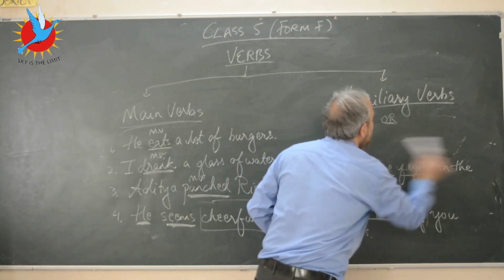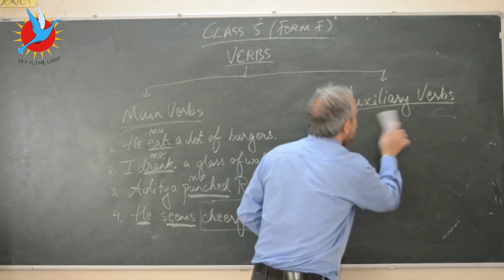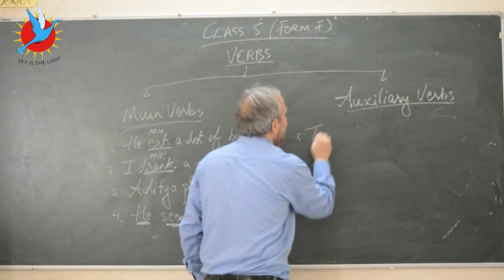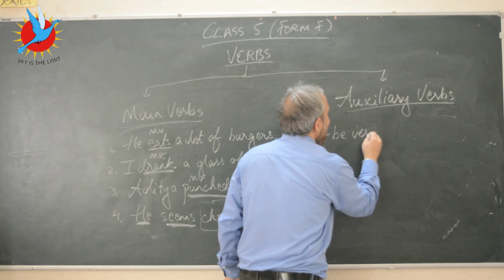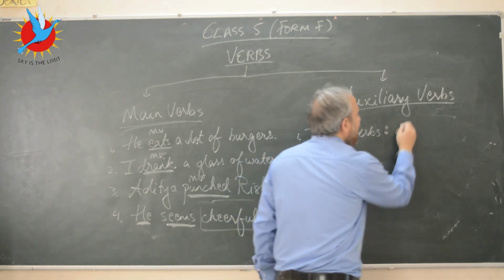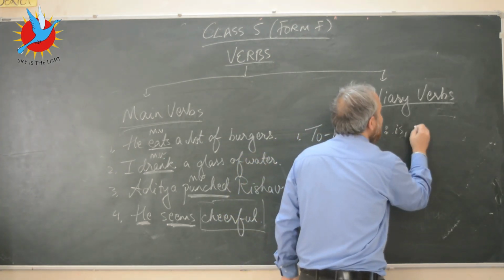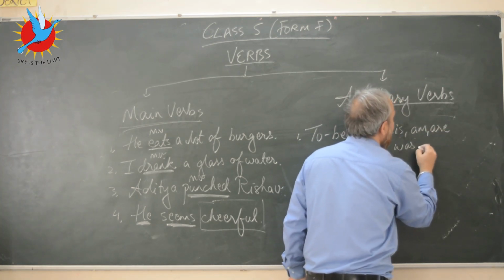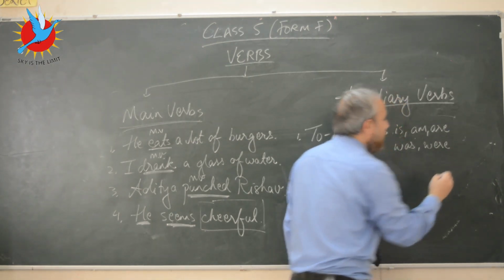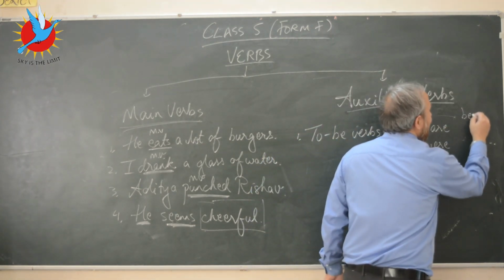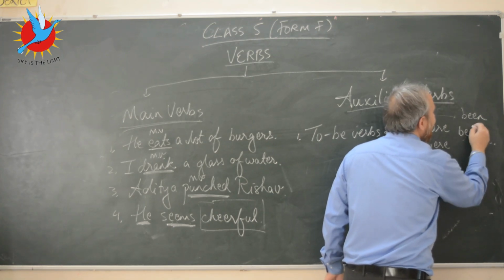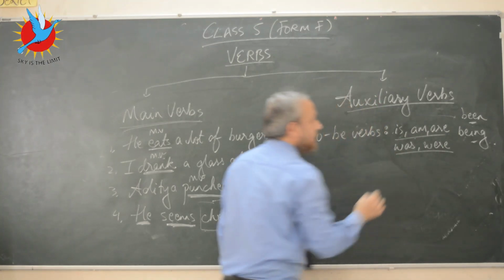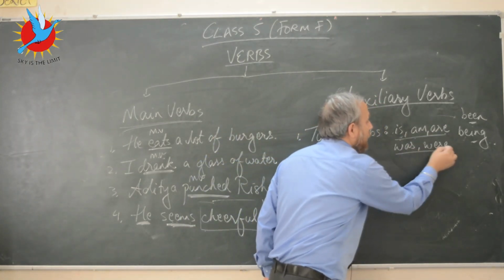Now helping verbs or auxiliary verbs, kids, are divided into families. So you have to be verbs. In to be verbs, we have is, am, are, was, and were. We also have been and being, but we will focus on the others.